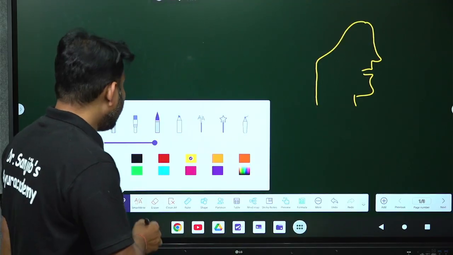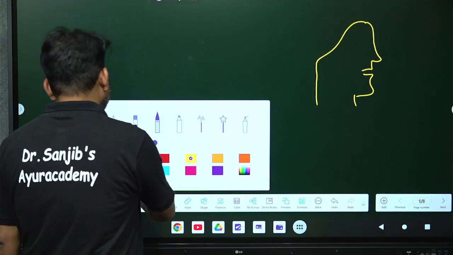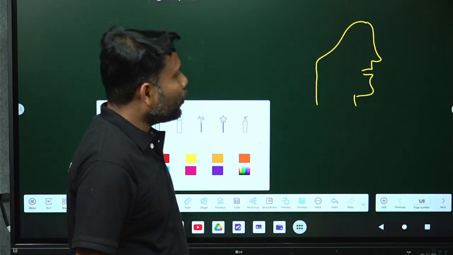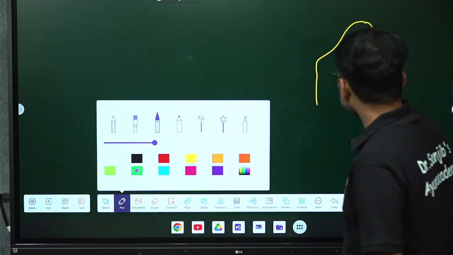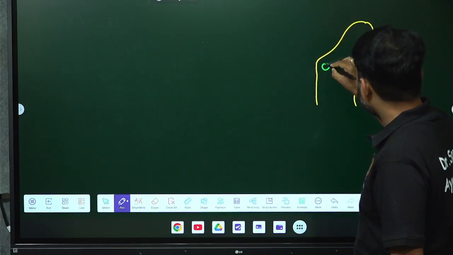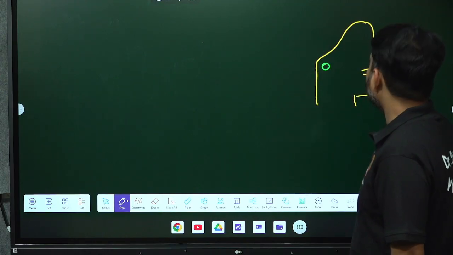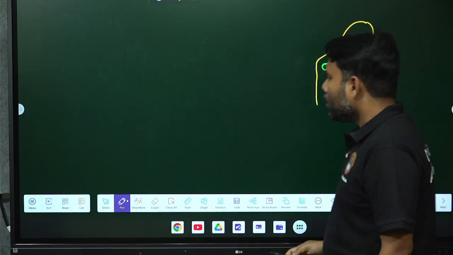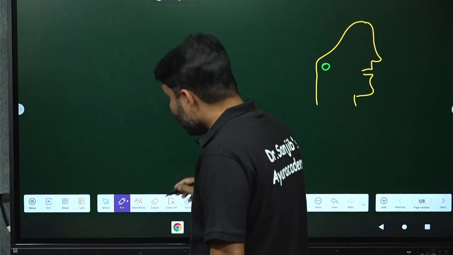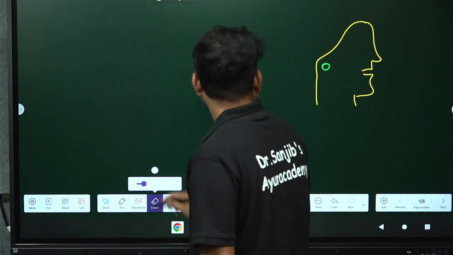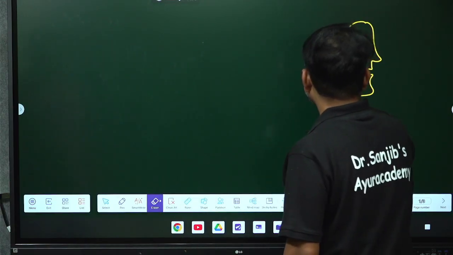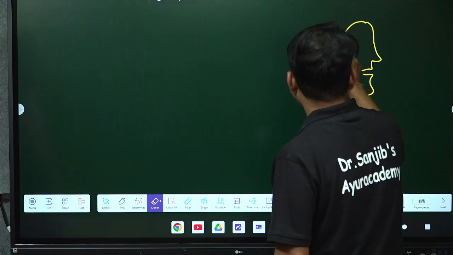In case of throat infection, we will find bacteria here. When bacteria are here, what will happen next?